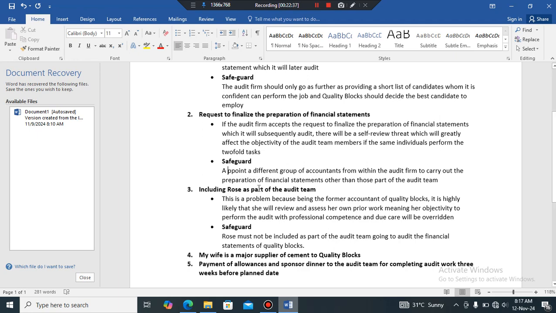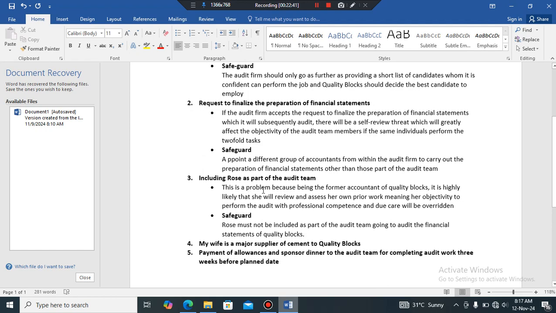Then point number 3, including roles as part of the audit team. Why is this a problem? This is a problem because, being the former accountant of Quality Blocks, it is highly likely that she will review and assess her own prior work, meaning her objectivity to perform the audit with professional competence and due care will be overridden.